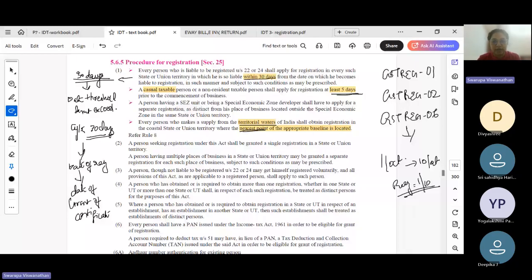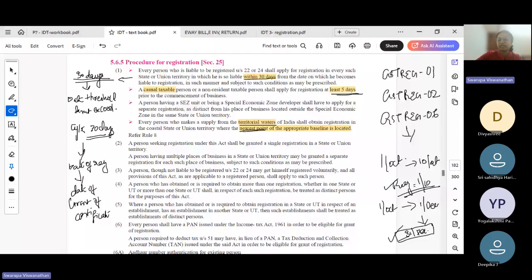If I don't apply within 30 days, I cross the threshold limit on 1st October and I have applied only on 1st December, and the registration was granted to me on 31st December, then the date in the registration certificate will be the date of grant of registration, that is 31st December. It will not be 1st October.